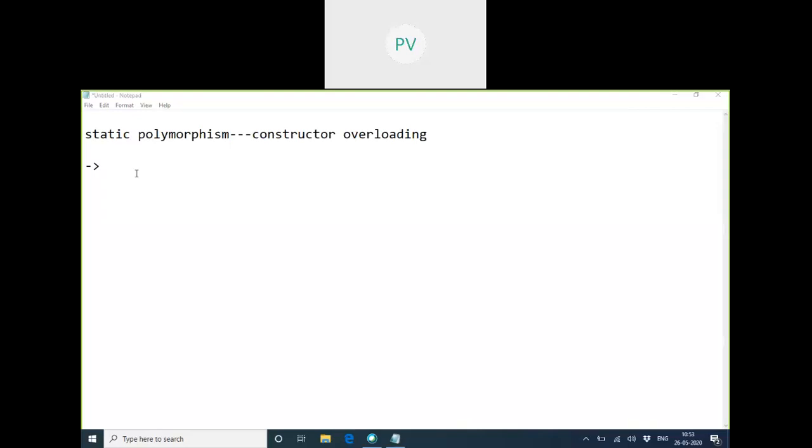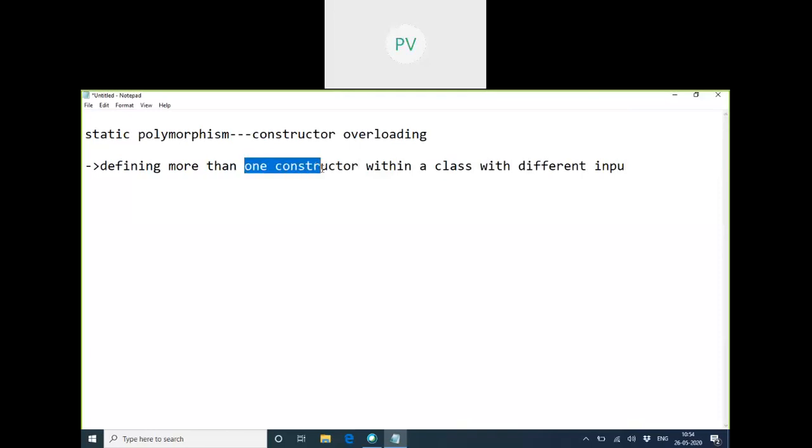Defining the same constructor with different data types, different arguments. Defining more than one constructor within a class, with different inputs. No, not defining the same constructor again and again, but more than one constructor. Constructor itself means, so what is a constructor?